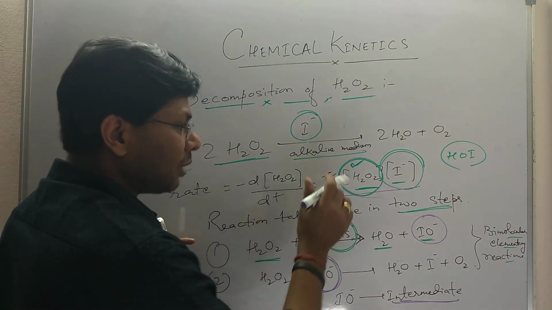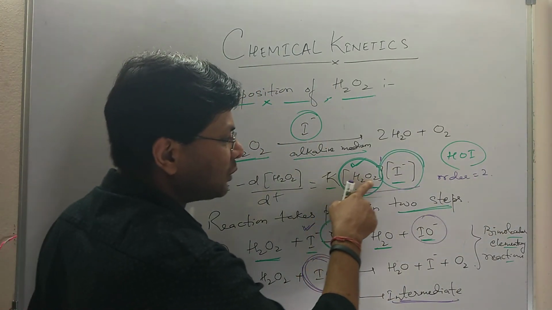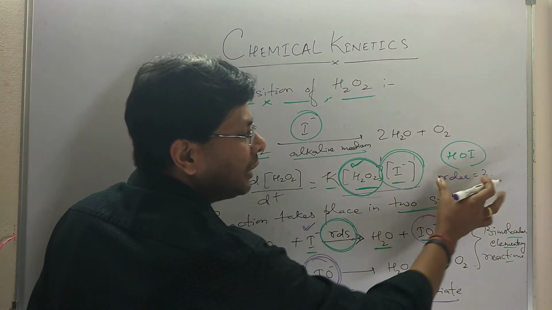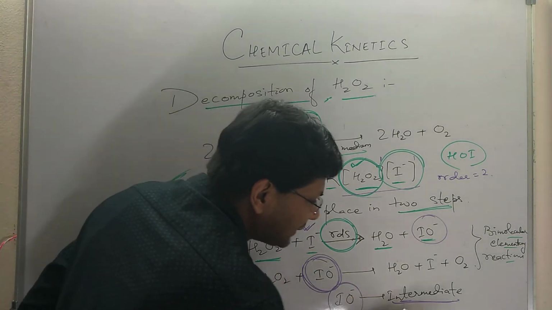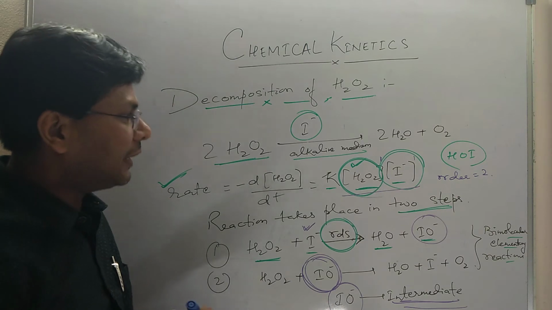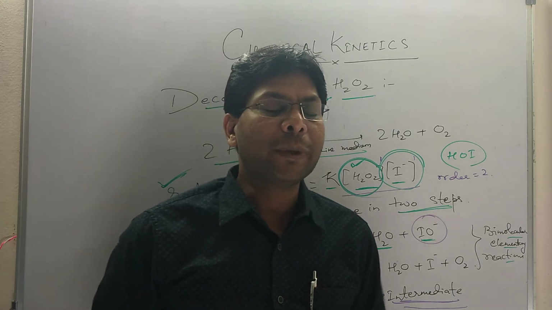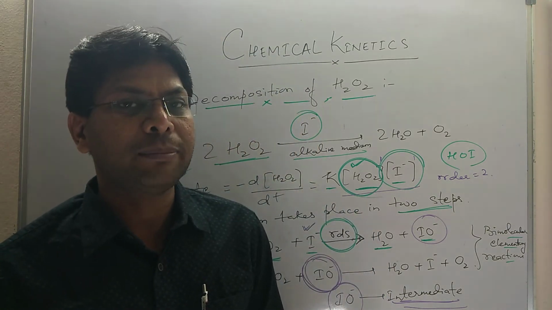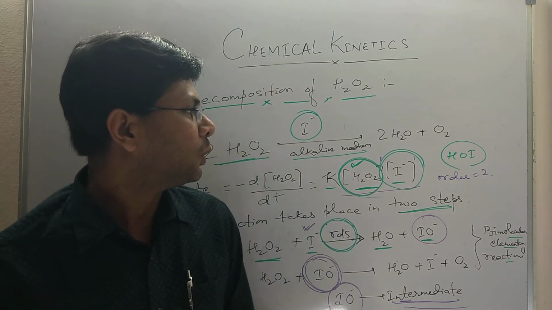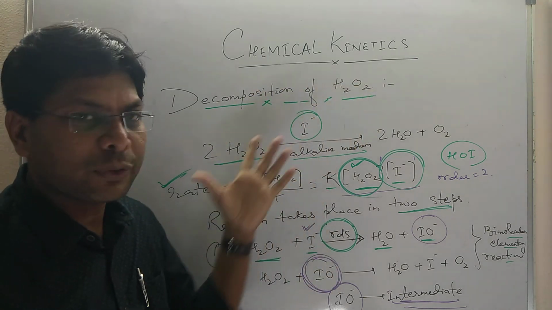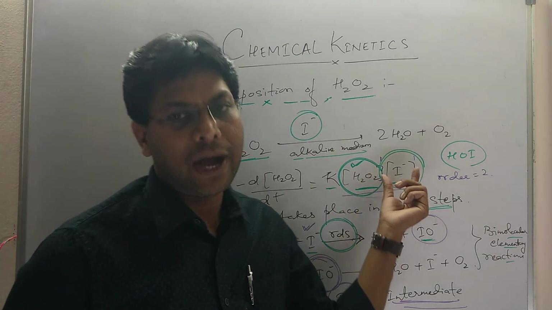The order of the reaction is 2, because it is dependent on the concentration of hydrogen peroxide to the power 1 and iodide concentration to the power 1. Therefore the overall order of the reaction is 2. So IO− is an intermediate in this reaction. This way it helps us to know about the order of the reaction, and you have to keep in mind the difference between an elementary reaction, which occurs in a single step, and a complex reaction, which occurs in more than one step. So this was the decomposition of hydrogen peroxide in alkaline medium, where the rate depends on both the concentration of hydrogen peroxide as well as iodide.